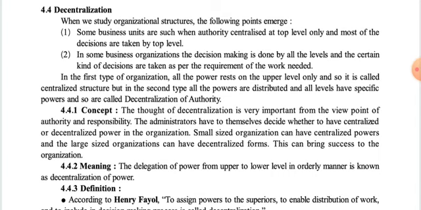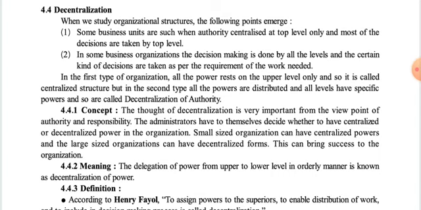First, in some business units, authority is centralized at the top level only and most of the decisions are taken by the top level. Second, in some business organizations, the decision making is done by all the levels and certain kinds of decisions are taken as per the requirement of the work.